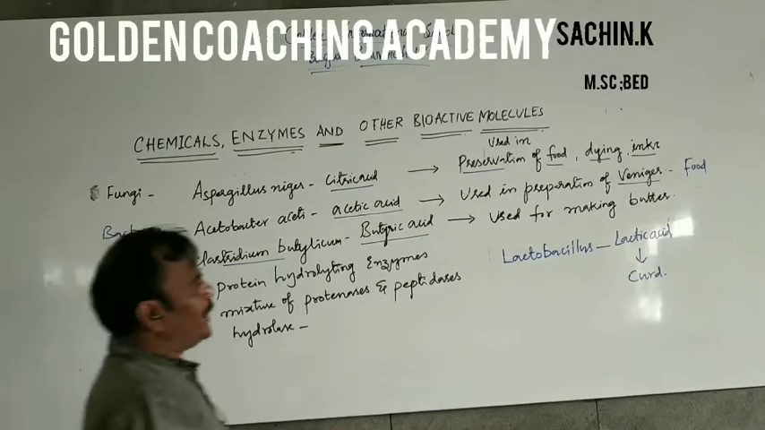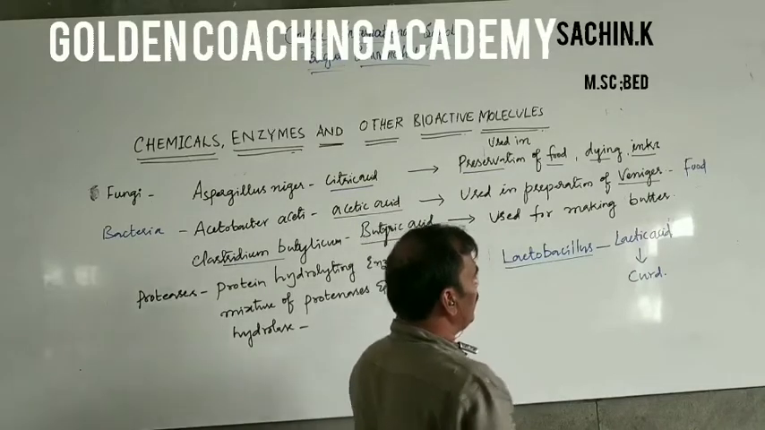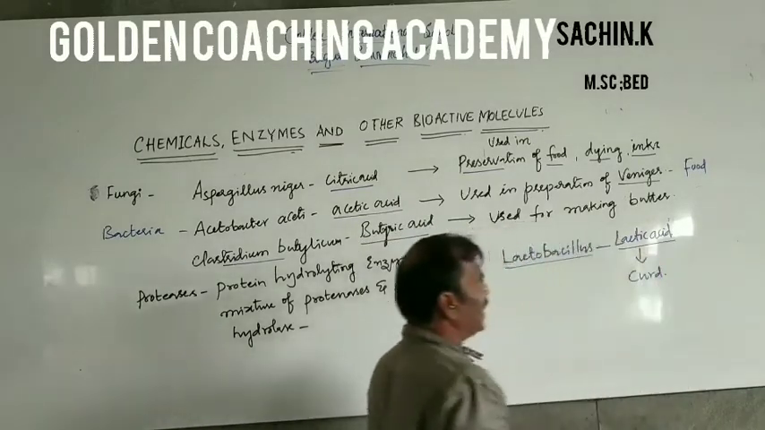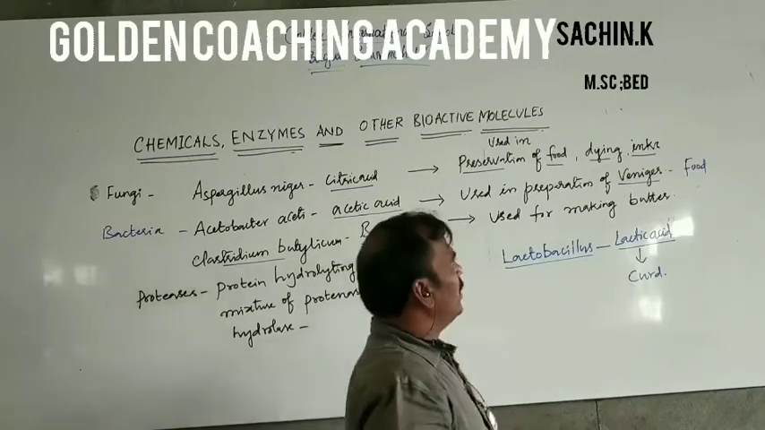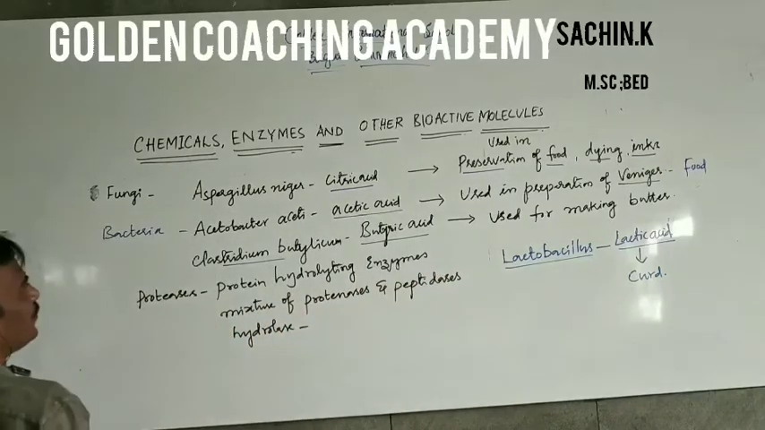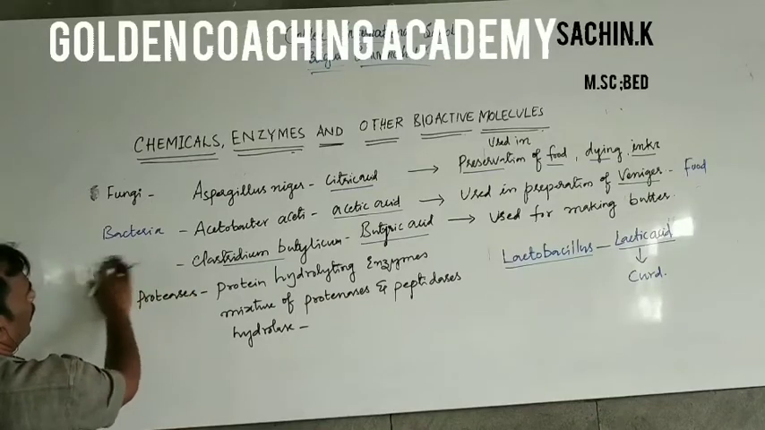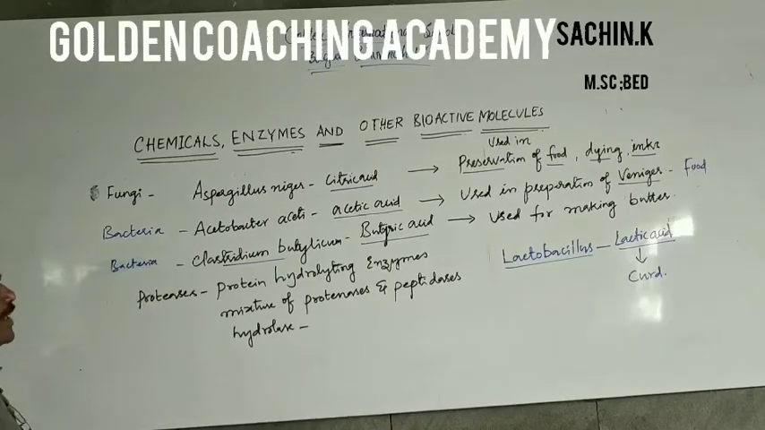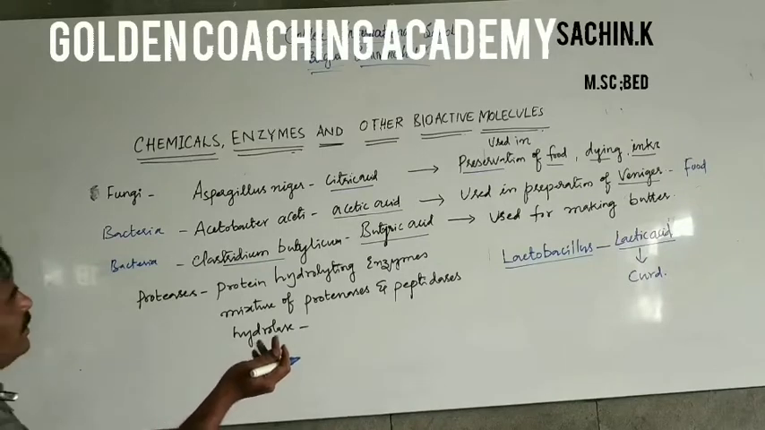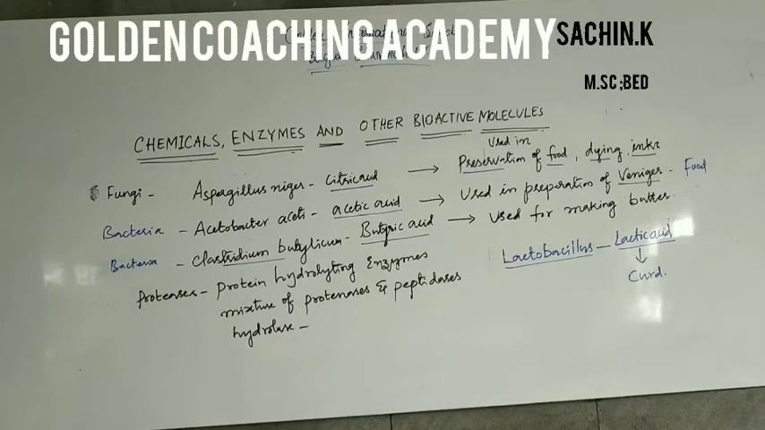Like that, Lactobacillus, which we already discussed in a previous topic, is used in the synthesis of lactic acid, and lactic acid is used for making curd from milk. In this way, different fungi and bacteria are used in the synthesis of chemicals like citric acid, acetic acid, butyric acid.